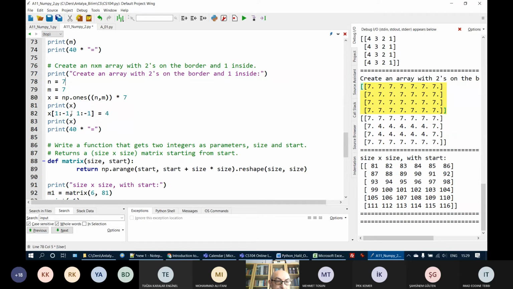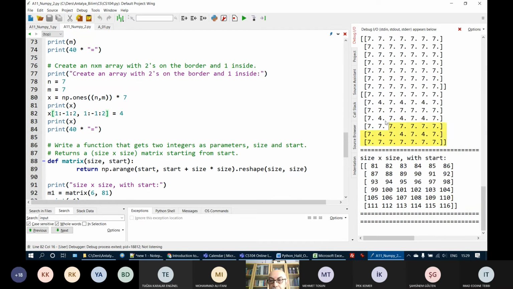I will show you one more thing. Just I will put here 2. What does it mean? Start from the second row and each time go 2 rows forward. Don't take every row, but just take row 1, 3, 5, etc. You see this? It jumps 2 rows at a time.